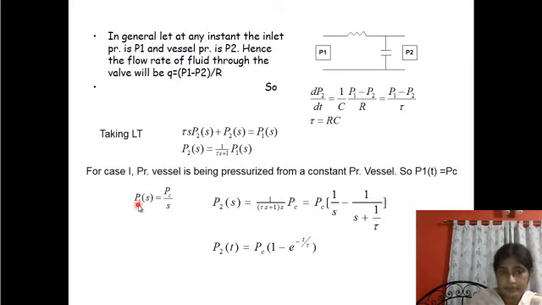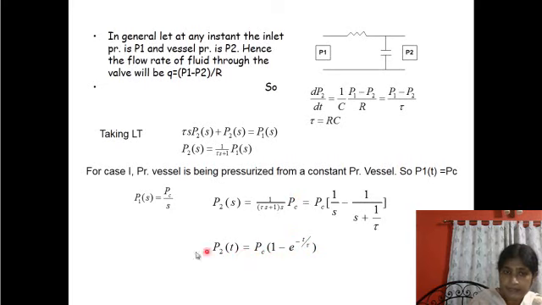Now for the first case, where it is pressurized from a constant pressure source, P1 is a constant pressure PC, so P1(s) is PC by s.